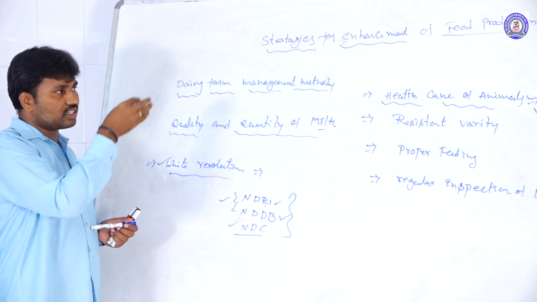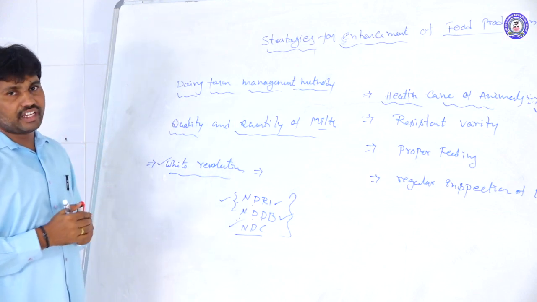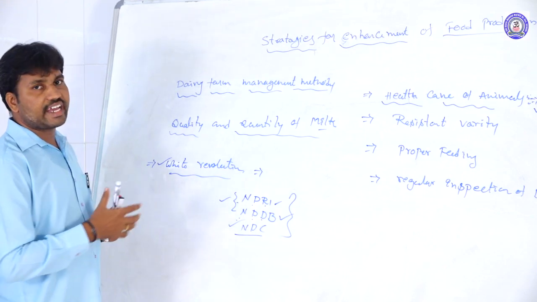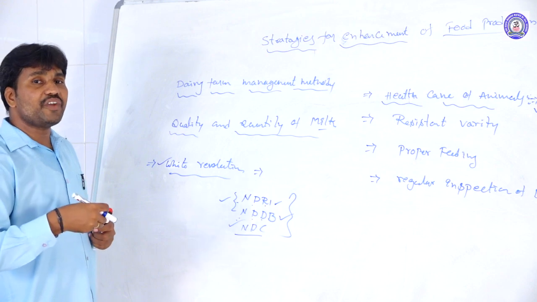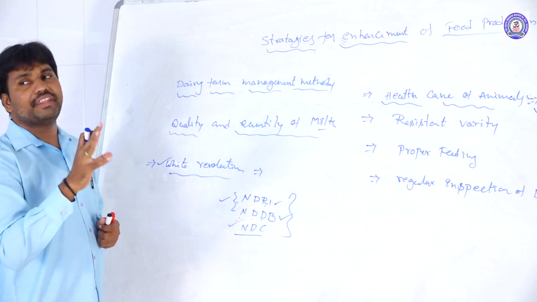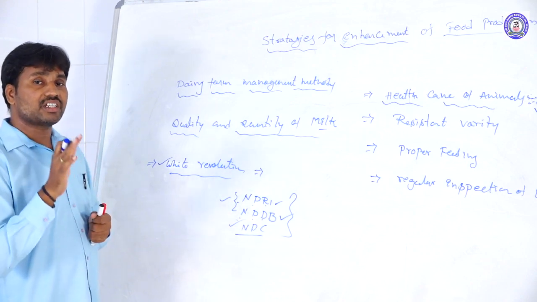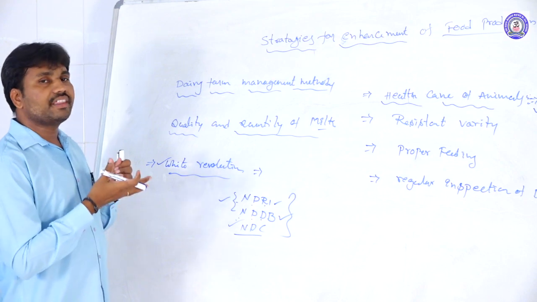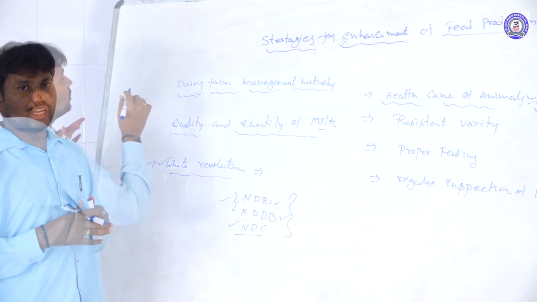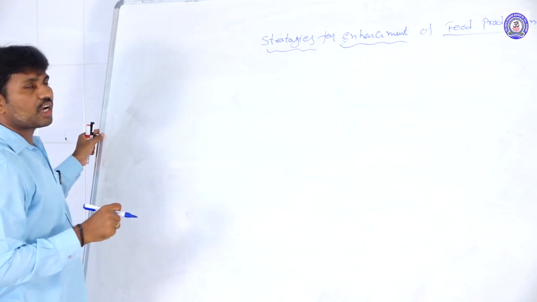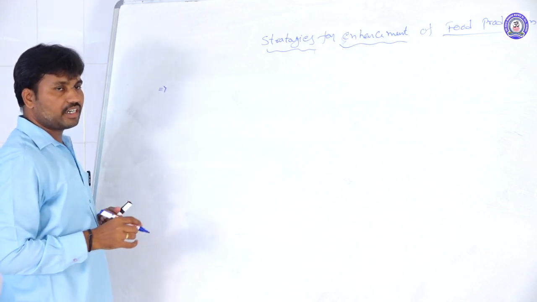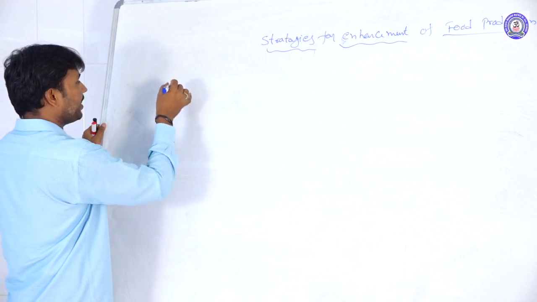Not only these common management methods are used to improve the productivity of these animals, certain scientific methods are also followed. They are nothing but breeding methods. The animal breeding methods are useful for improving the productivity of these animals, that is, the cows and the buffaloes. Generally in India, different types of breeds of cows and buffaloes are present. What are those cow breeds?